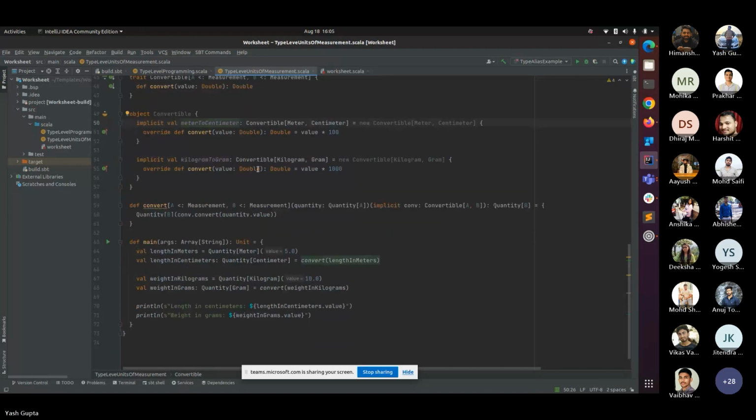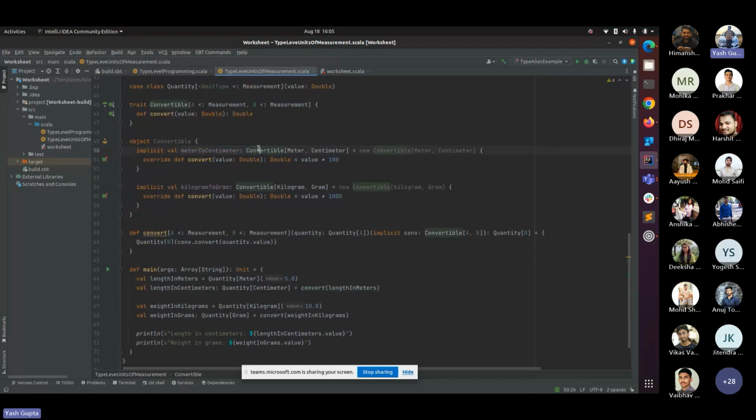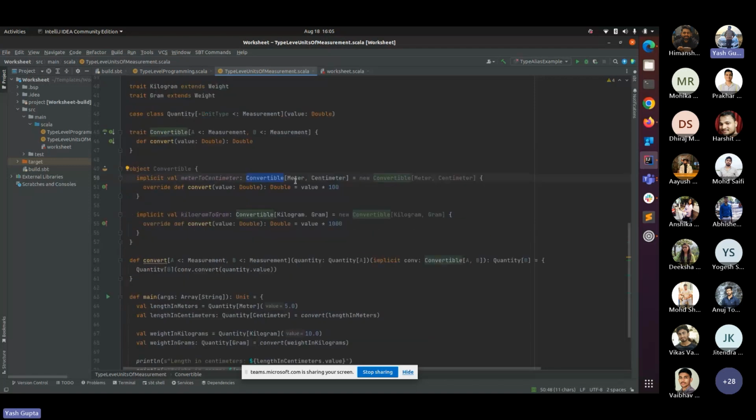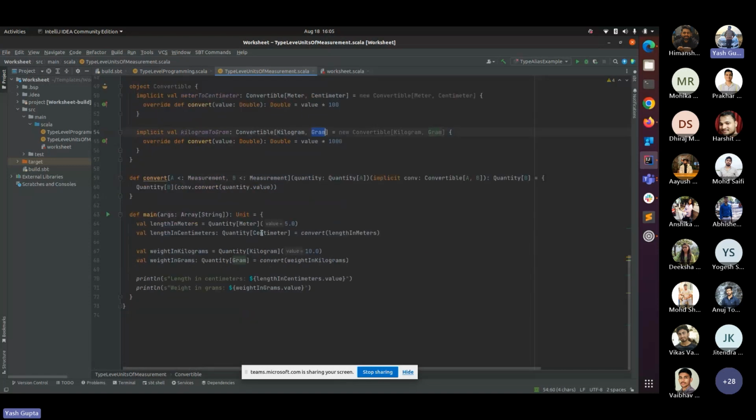Now we have the implicits for Convertible, a trait with a type meter to centimeter, and another one, kilogram to gram. As you can see, when I call the convert method, it takes this length in centimeter as a parameter, which goes here as an object for the quantity of A, right? So what it will do is simply try to find the implicit for it.